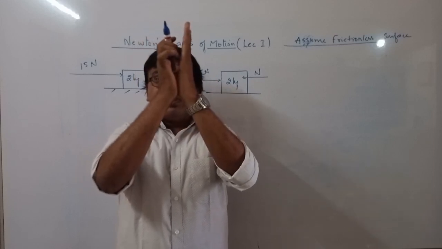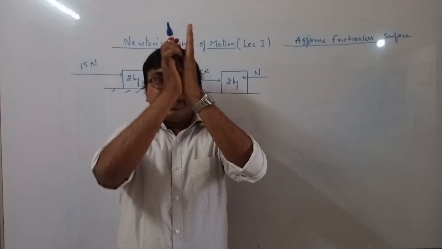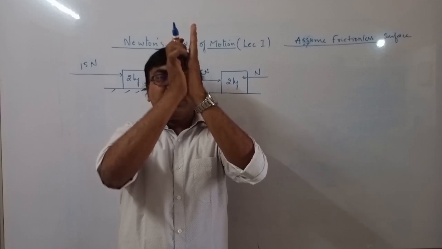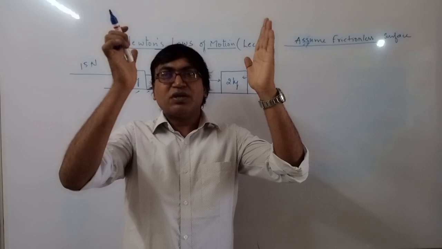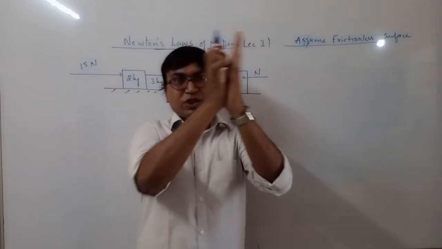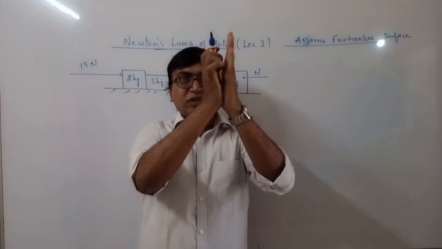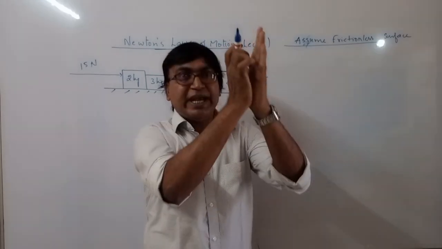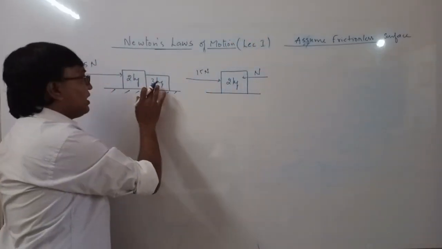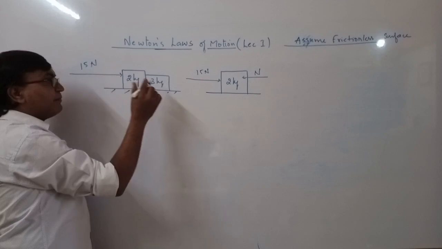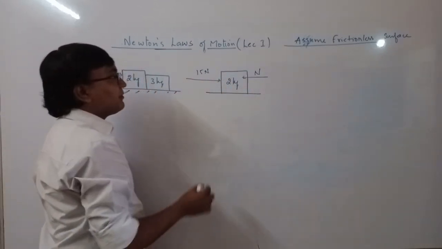Both these forces will be pushing each other. They cannot pull. If they pull, contact is lost. So they have to push. We'll show this contact force in such a way that 3 kg pushes this block, acting in this direction.